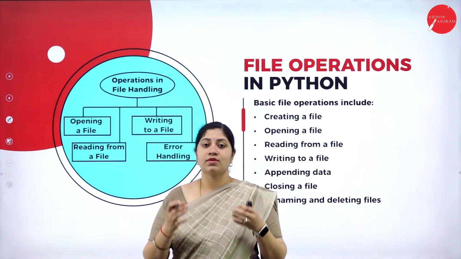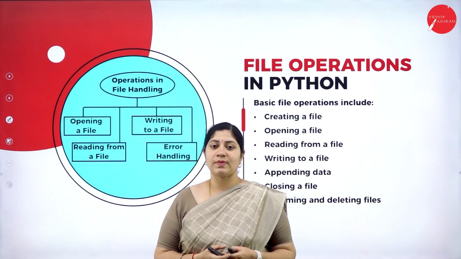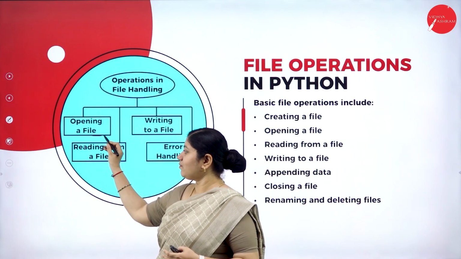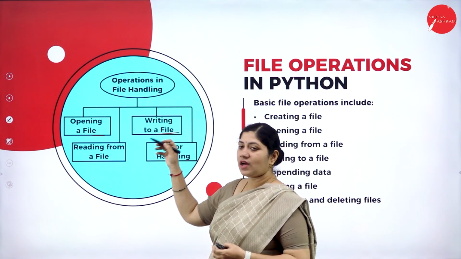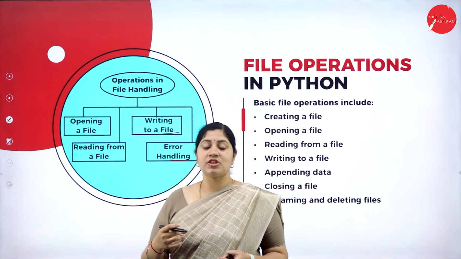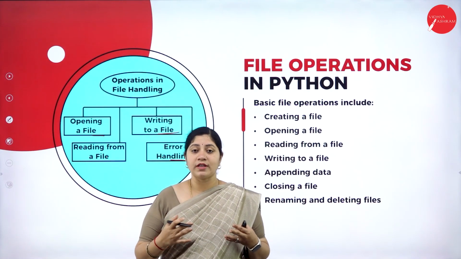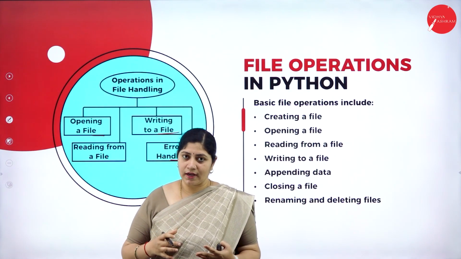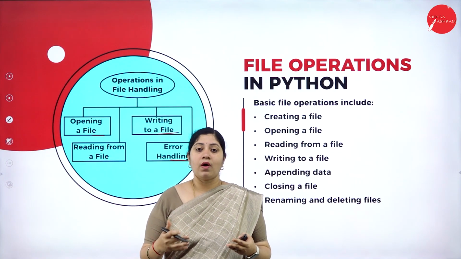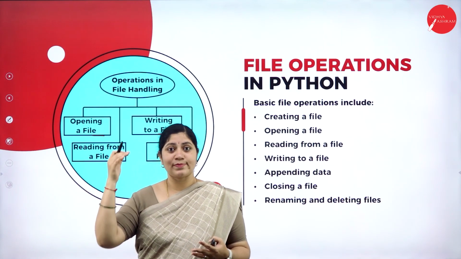Now let's understand what are the different operations that can be considered with respect to a file. It starts with opening a file, then writing to a file, reading from a file, as well as error handling. So these are the operations supported by file handling in Python programming. But whenever we consider file handling, there is a correct life cycle that we have to follow, that is the expected procedure with respect to file handling.